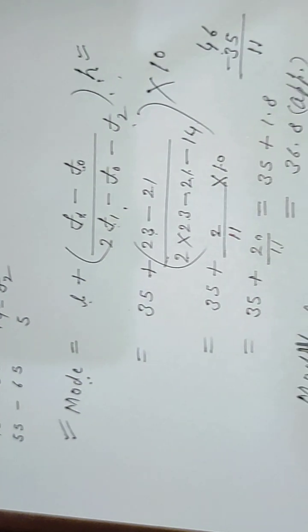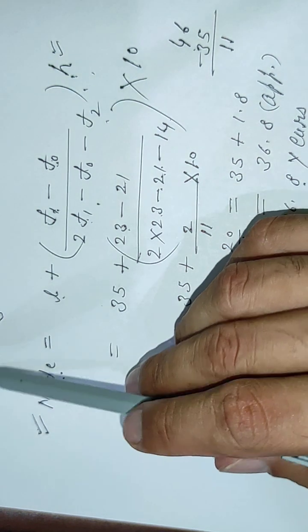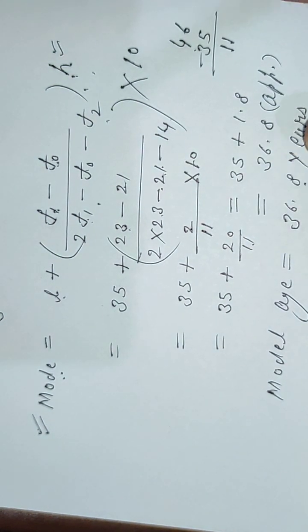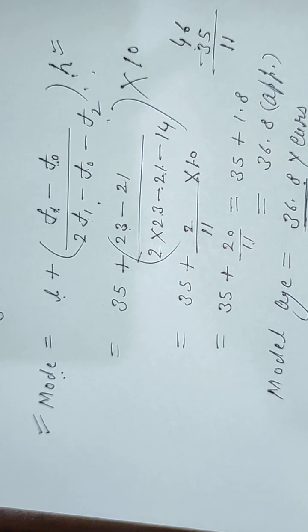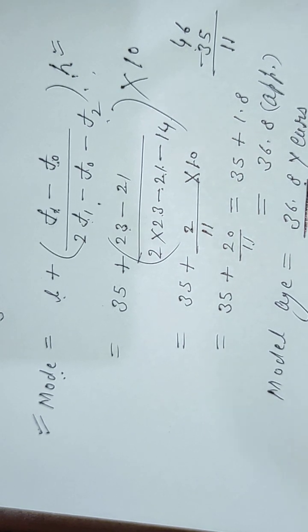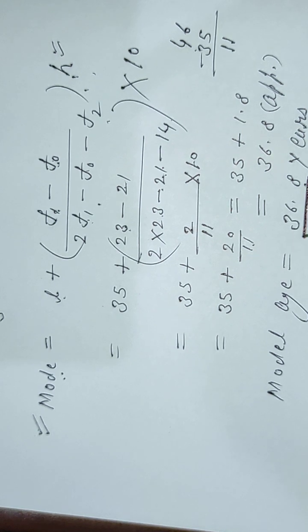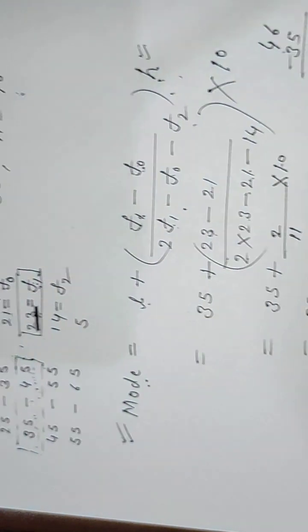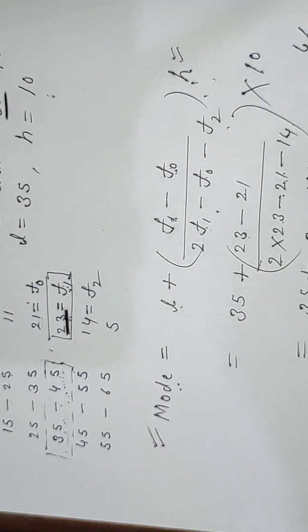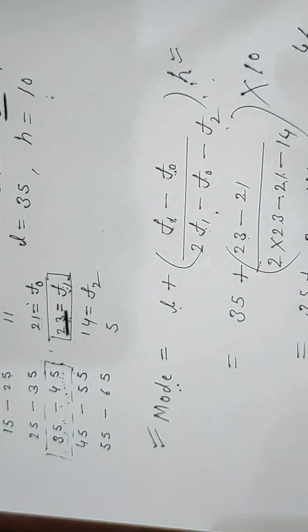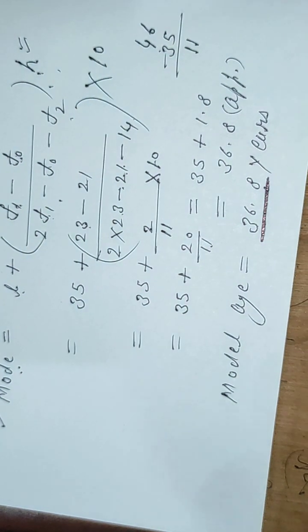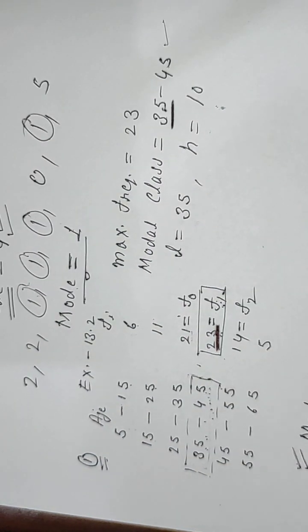That means in the hospital different patients were admitted, but the maximum number of patients were of this age. Mode means maximum number of patients were of this age. Now you can see in your textbook, in this question mean is also asked. We have to find mode and mean both. So we have found mode here. I think you have understood this.